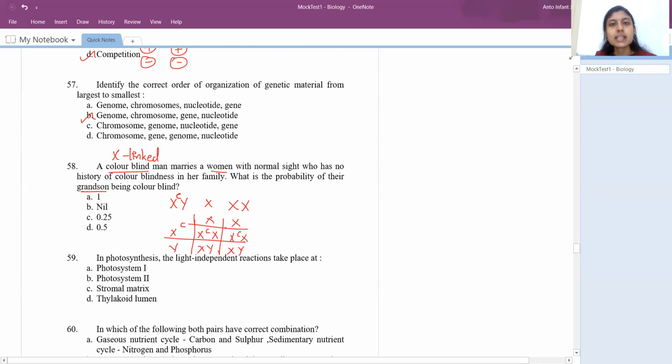Carriers in the sense they carry the defective gene, but they don't express color blindness. They are not affected, whereas the male is completely normal. But the question is, what is the probability of their grandson being colorblind? They're not asking about this generation, they're asking about the next generation.